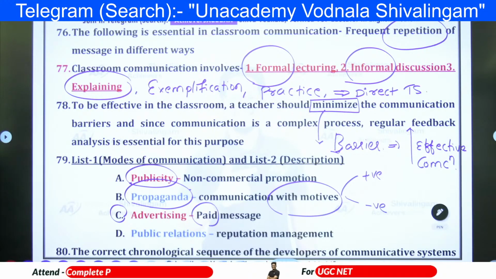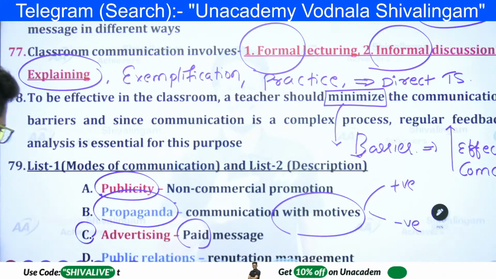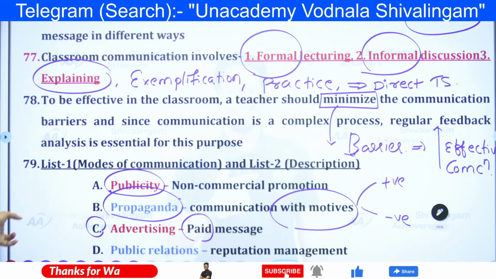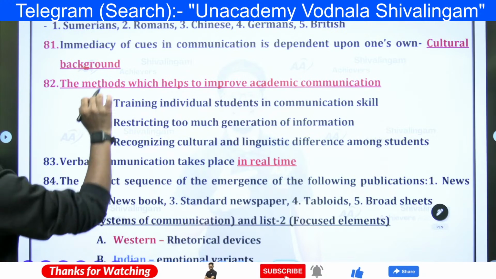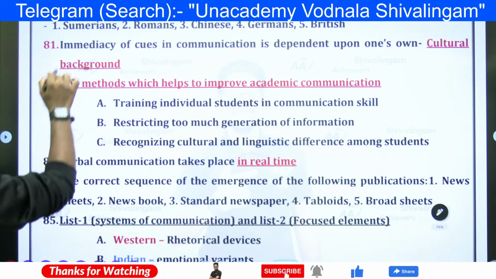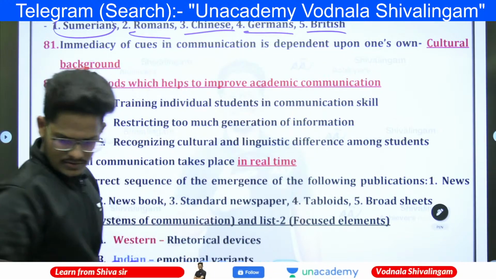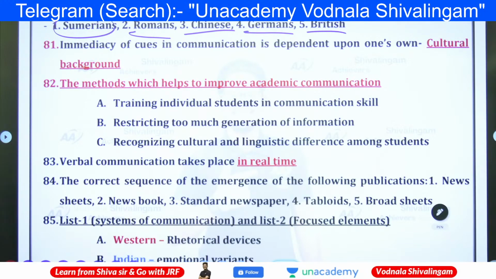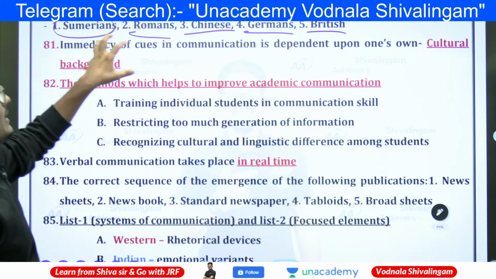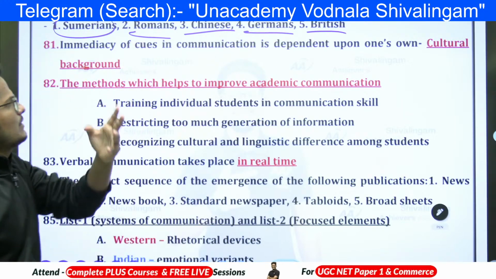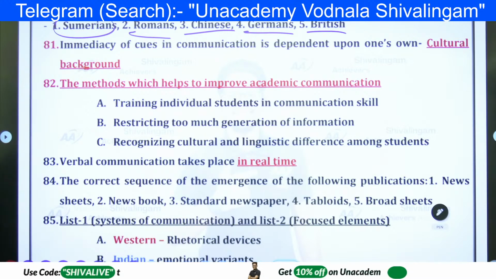Next, here the correct chronological sequence of the communication: Sumerians, as well as Romans, Chinese, Germans and British. So these are the evolution of communicators, how communication evolved since a long time ago. We can say the people of various countries or geographical areas, how they evolved.